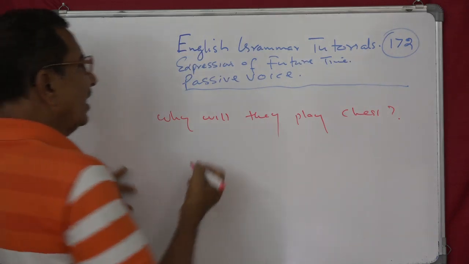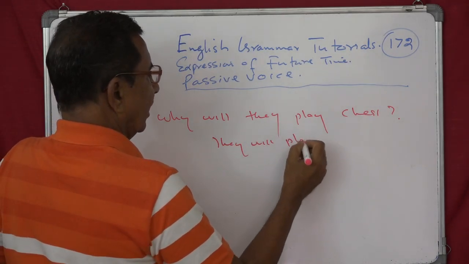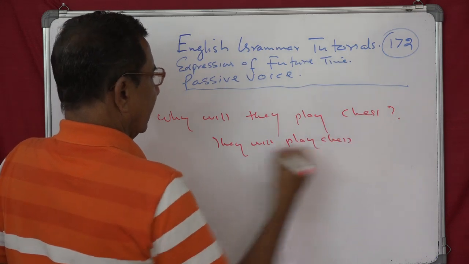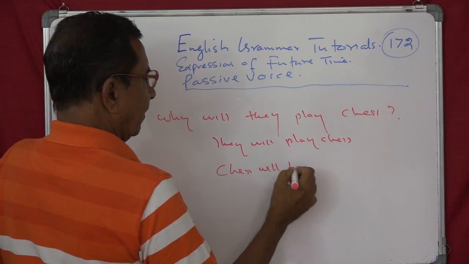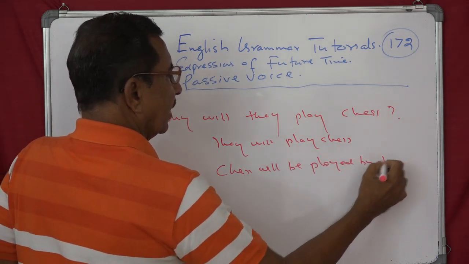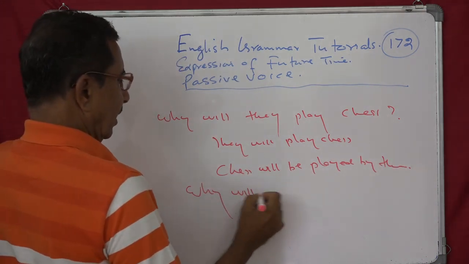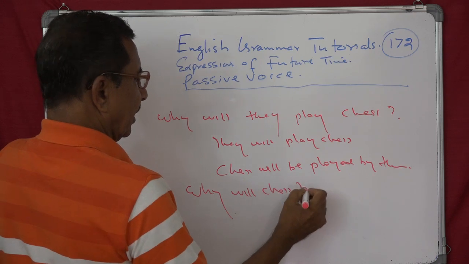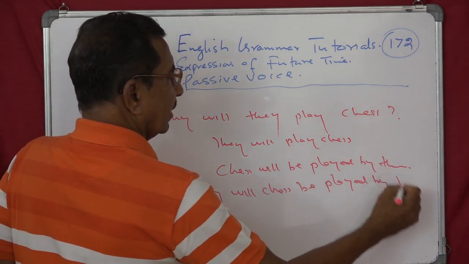So the subject is they: they will play chess, then chess will be played by them. Why will chess be played by them?